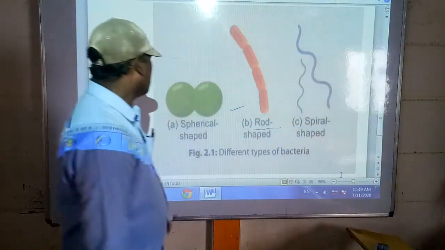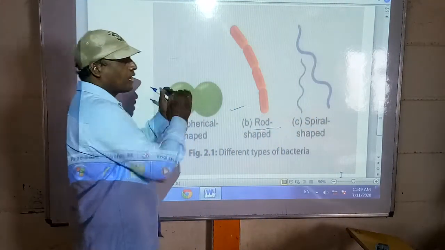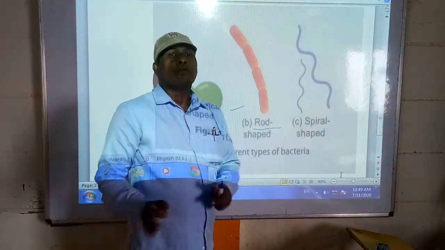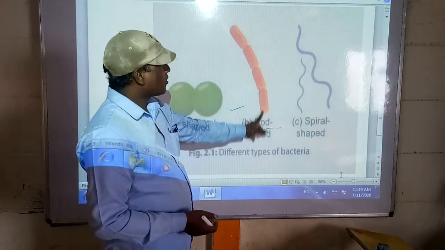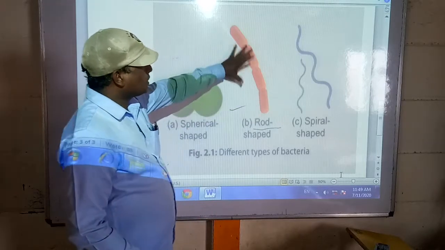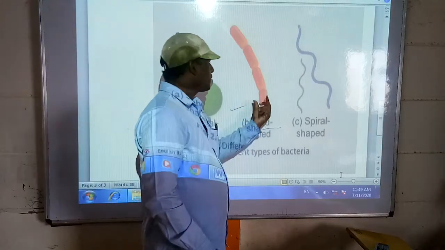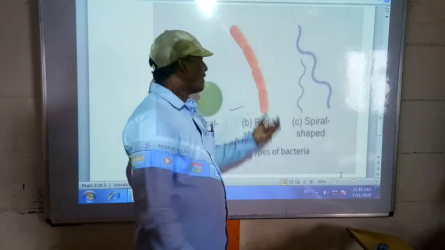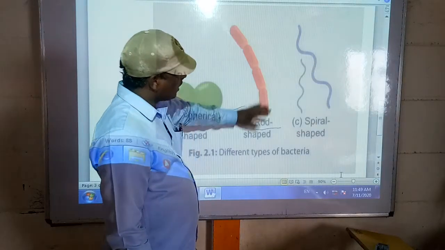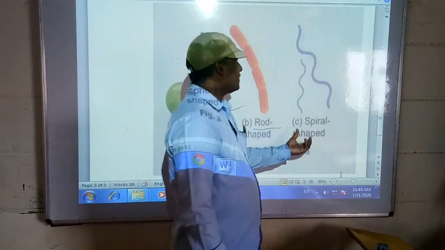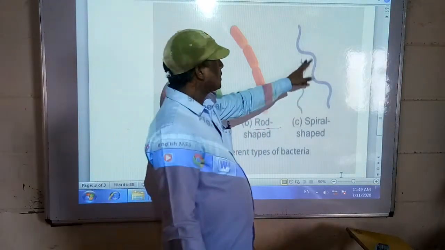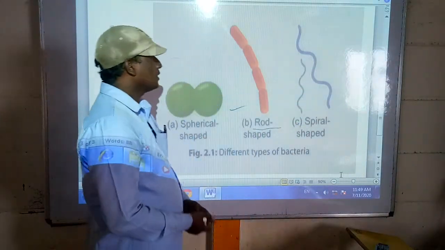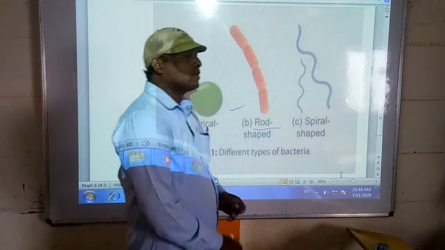Students, observe here. This is the spherical shape, like a round shape. This is one type of bacteria. The second one is the rod shape, a straight rod like structure, as you see it under the microscope. Another one is the spiral shape, like a coiled cord. You have to observe that this is spiral, and these are the three different types.